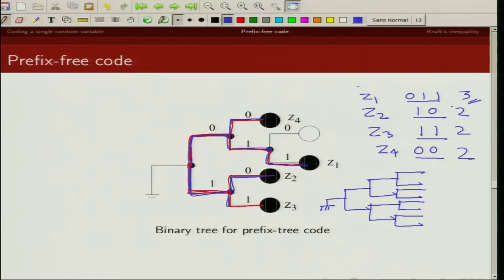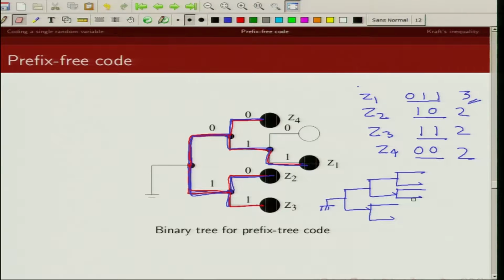Now I can assign these code words by pruning the tree at the appropriate level. So for Z3 I need 1 and 2, so I just prune this tree here. For Z2 again I need 1 and 2, so I just prune this tree here. For Z1 I need 3, so I have 1, 2, 3.